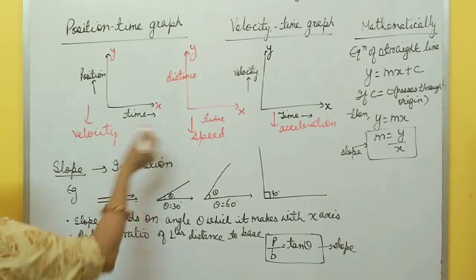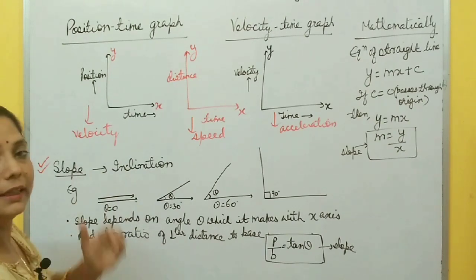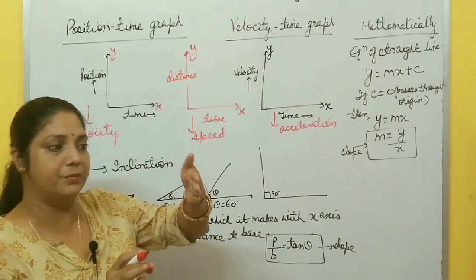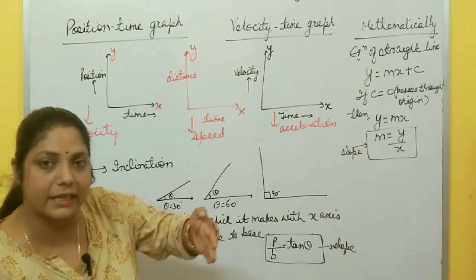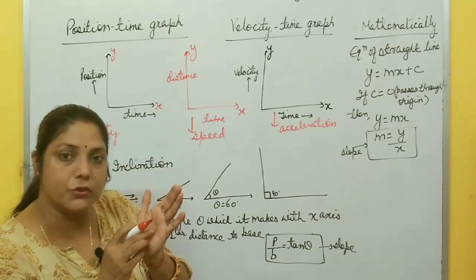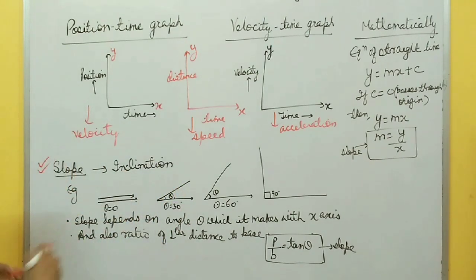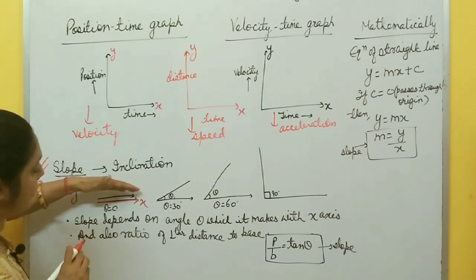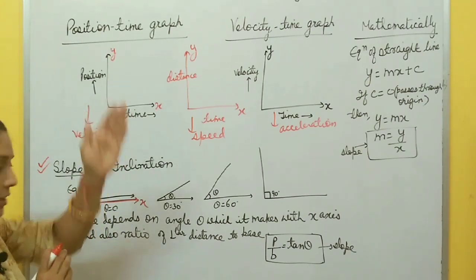To determine these quantities, you must know about slope. What is slope? Slope is nothing but inclination. It means whatever the motion of an object is, the line makes some angle with the x-axis. If the angle with the x-axis increases, then slope also increases, and slope increases means inclination increases. For example, in this one, this is the x-axis, right? And the object is also along the x-axis, means theta is 0. Here inclination is 0.